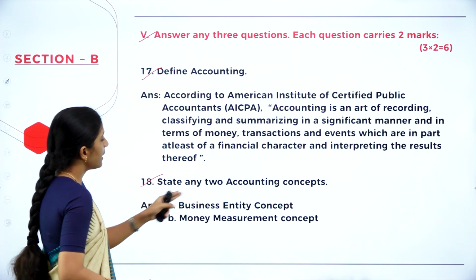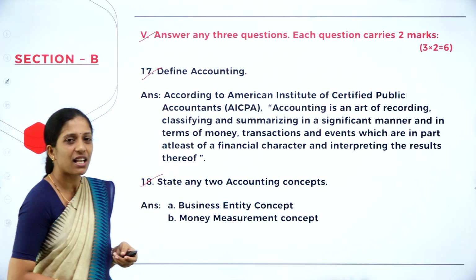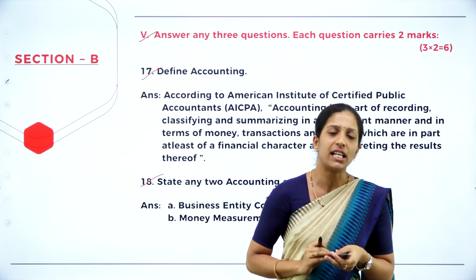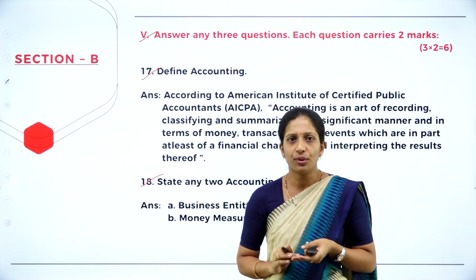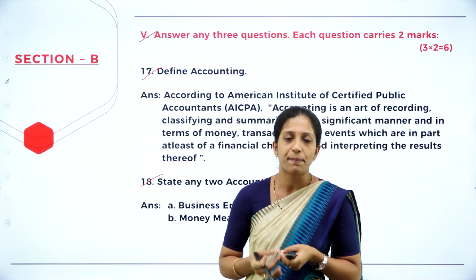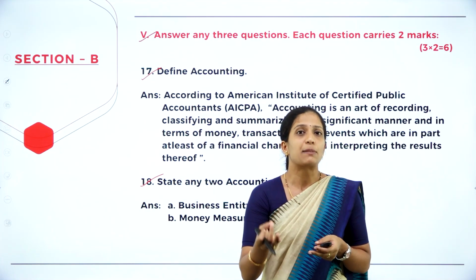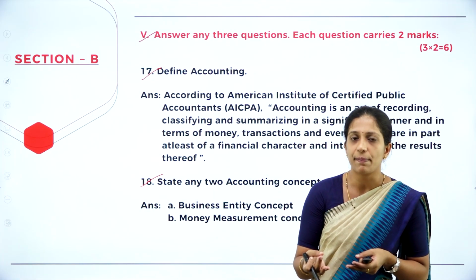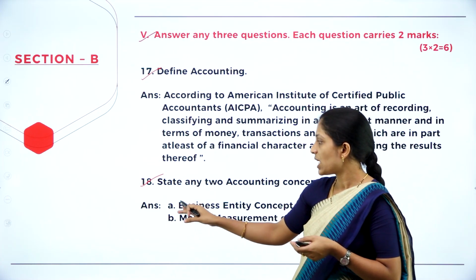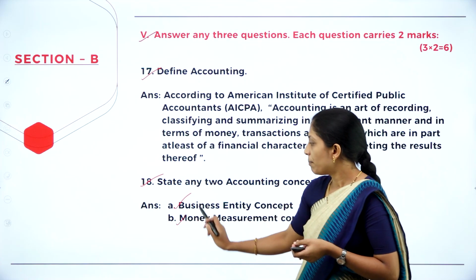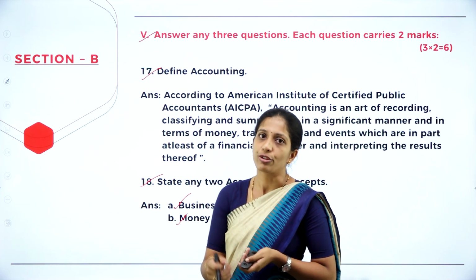Next, 18th question, state any 2 accounting concepts. There are many accounting concepts. They have particularly asked you have to mention only 2. So you can write any 2. So we have business entity concept, money measurement concept, going concern concept, dual aspect concept, accrual concept. So there are many accounting concepts they have specifically asked. So I have written business entity concept and money measurement concept for 2 marks.